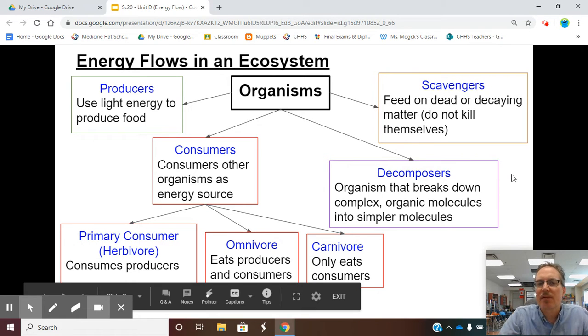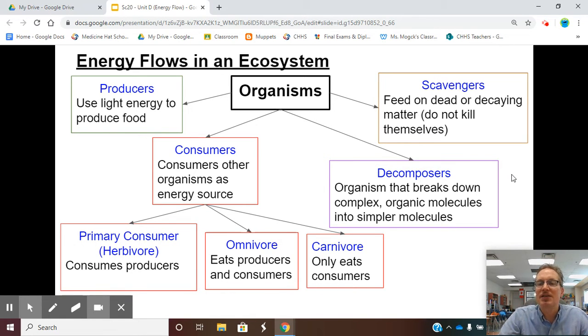There's a third larger category, and that's called a decomposer. These are organisms that break down complex organic molecules into simpler molecules. This would be something, let's say, like a bacteria. And then we have scavengers. Scavengers intentionally feed on dead or decaying or rotting matter. They do not kill things for themselves. This again would be something like, let's say, a buzzard.